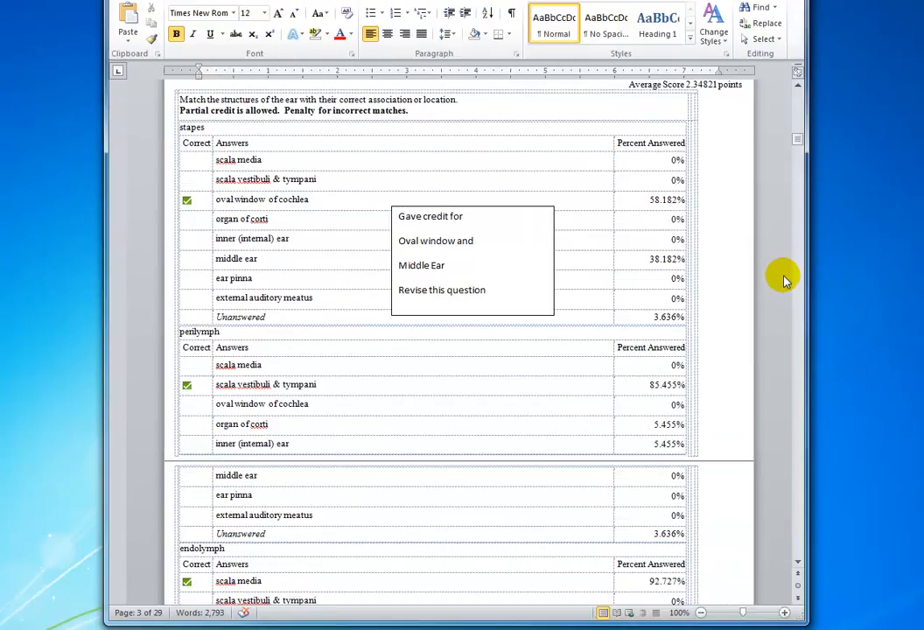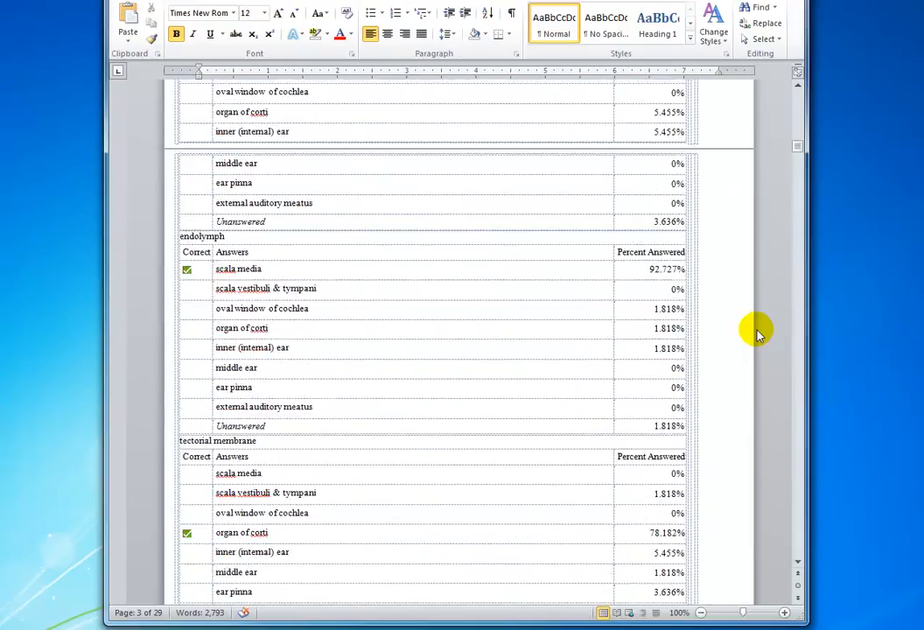Now here is one in which we gave two credits, a credit for two answers for the location or the association of the stapes. The stapes actually fits right on the oval window of the cochlea, and that is definitely true. But also, the stapes is a part of the middle ear. So we went individually through each quiz and gave credit if you put either one of these answers.